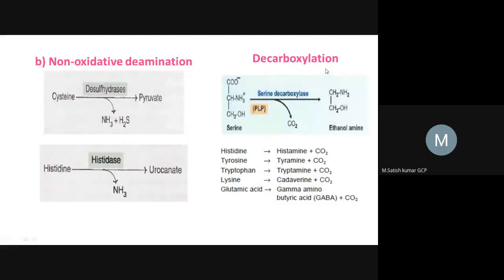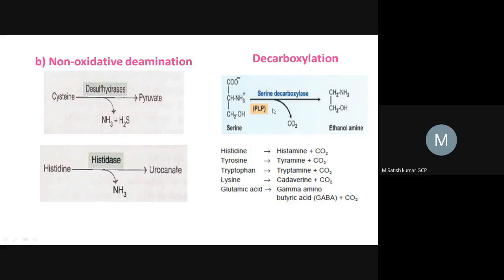Here, amino acids also get decarboxylated. That means carbon dioxide is released from the amino acids, converting them into the respective amines. Serine is an example, which releases carbon dioxide and is converted into ethanolamine. This reaction is catalyzed by serine decarboxylase.